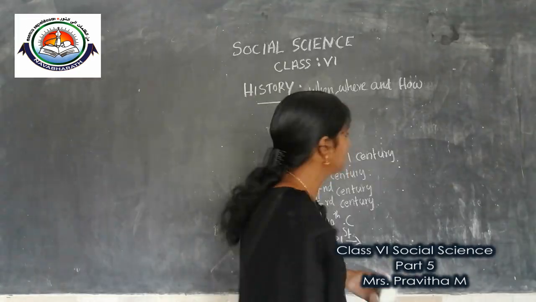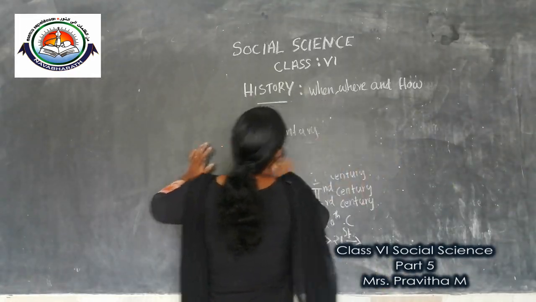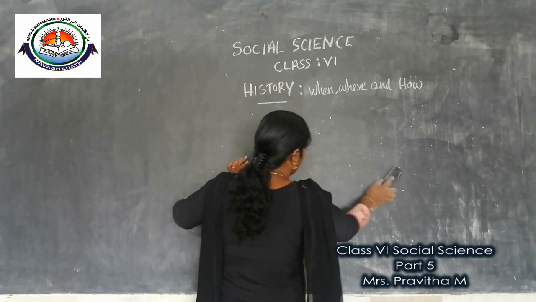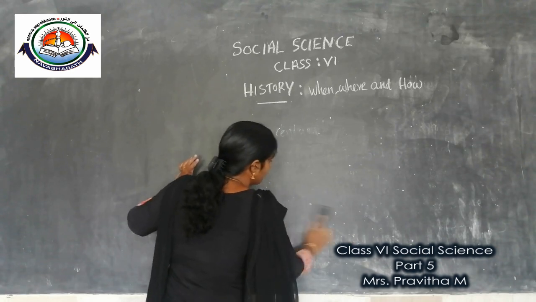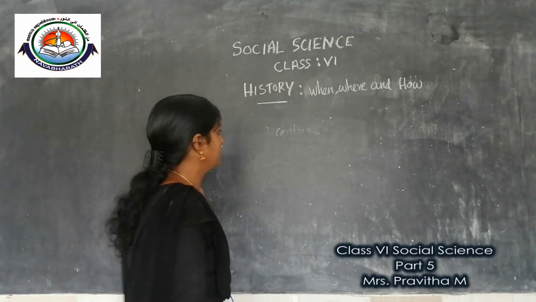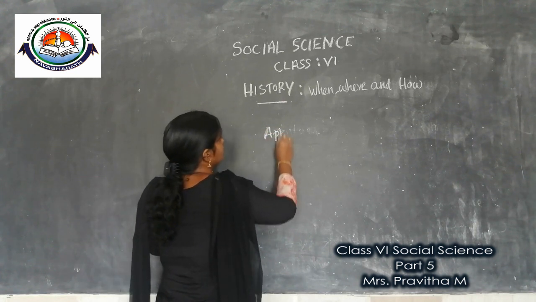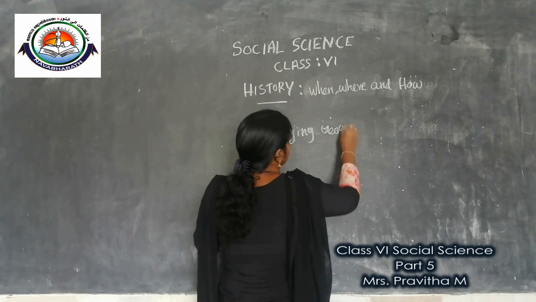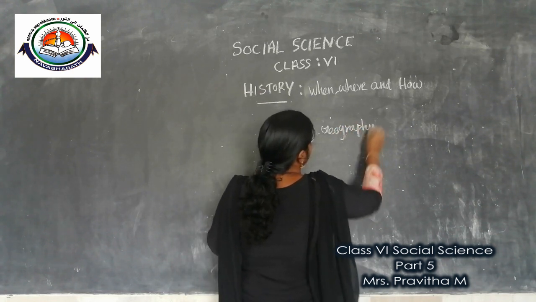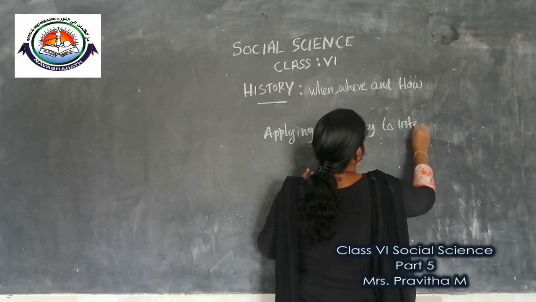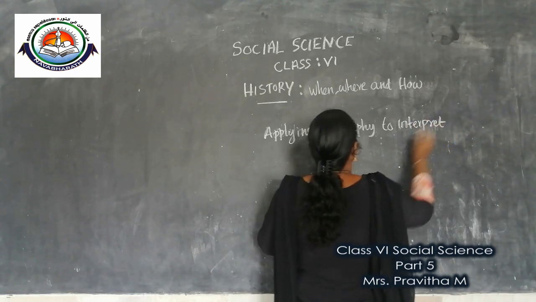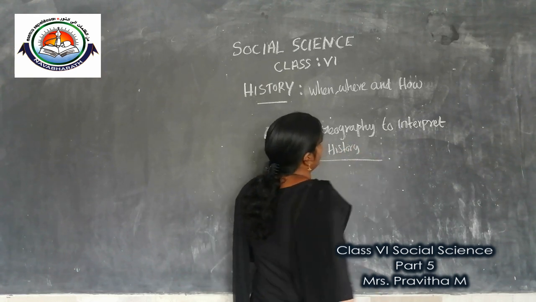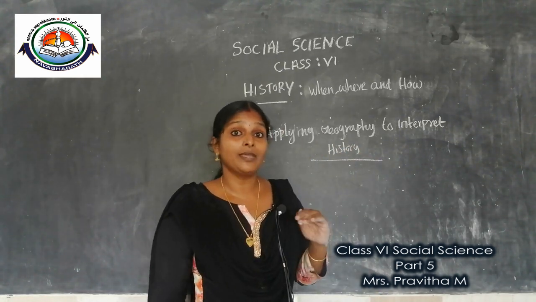The topic is about how geography is used to interpret history. Applying geography to interpret history. This we can explain with the help of some examples.